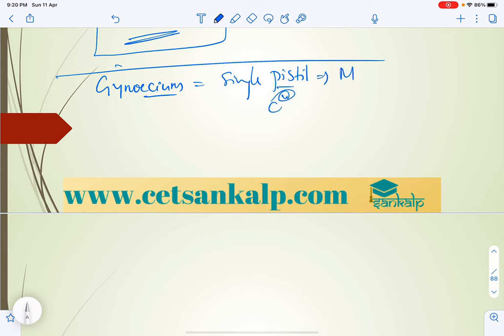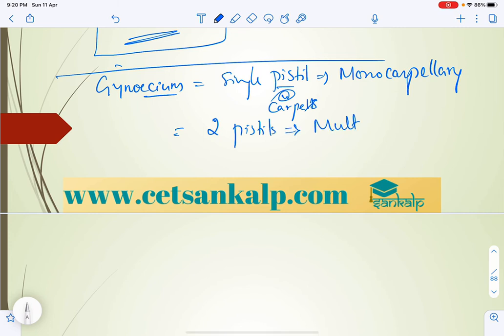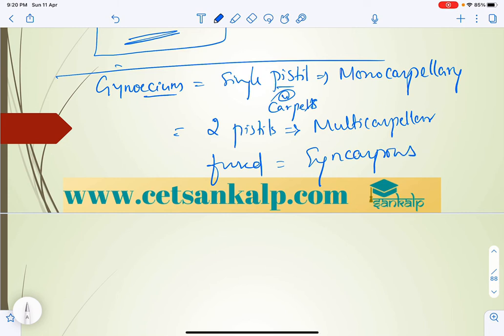Pistils we can also call carpels. So monocarpellary. And if there are 2 or more pistils in the gynoecium, they are called multicarpellary. If they are fused, it is syncarpous. If they are not fused, apocarpous.